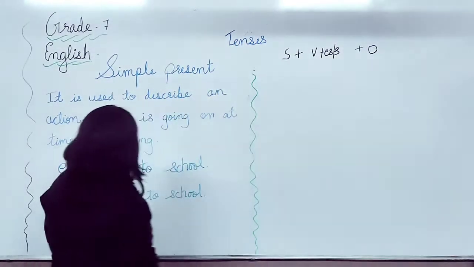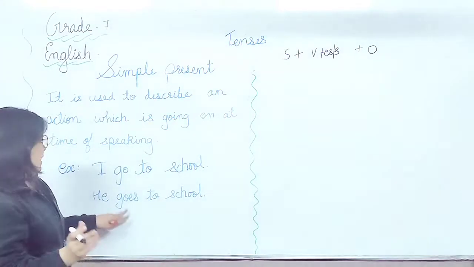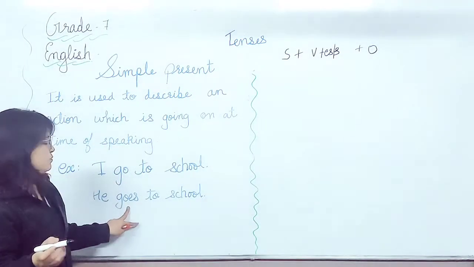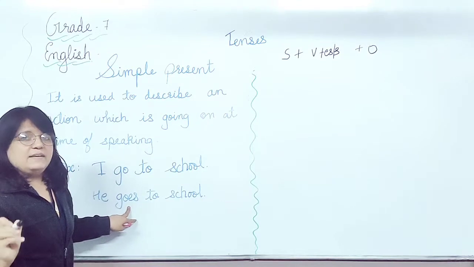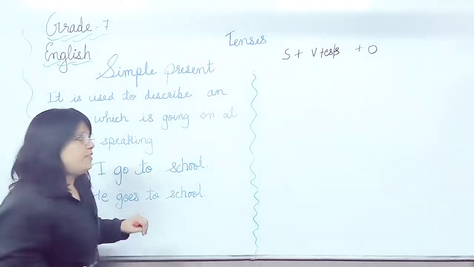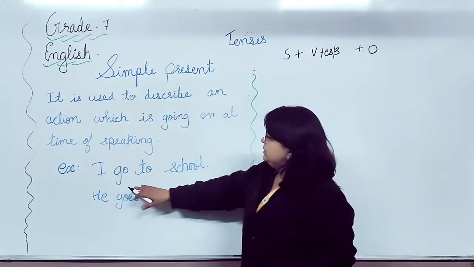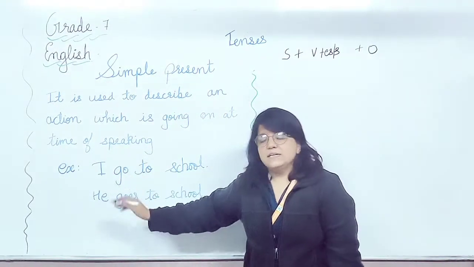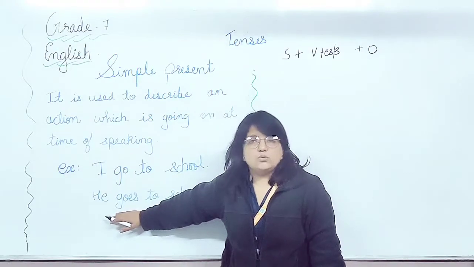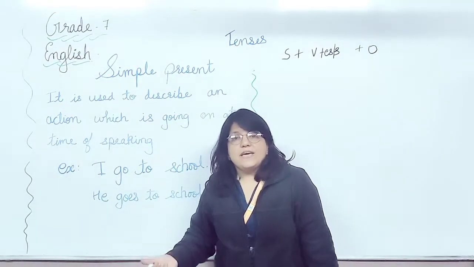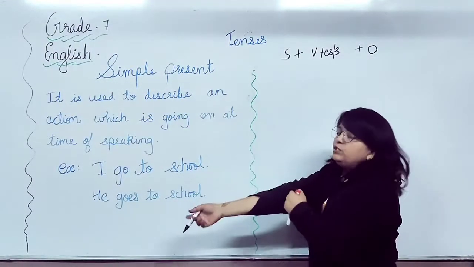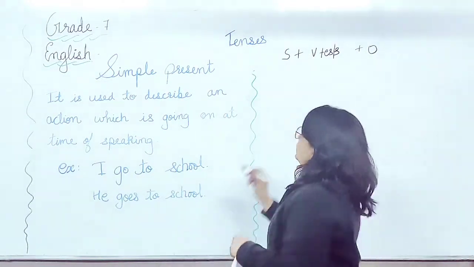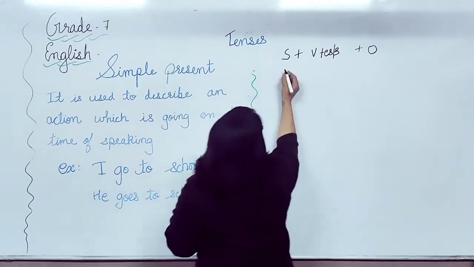Like in examples you can see, in this verb I haven't added es, but in this verb I have added es. So what is the reason of that? You can see from here, in this verb I have taken this verb as it is. I have added es to the verb. So why I have added? I have shown you first person, second person, third person table. So this depends upon that.